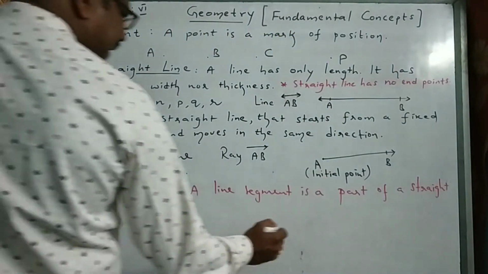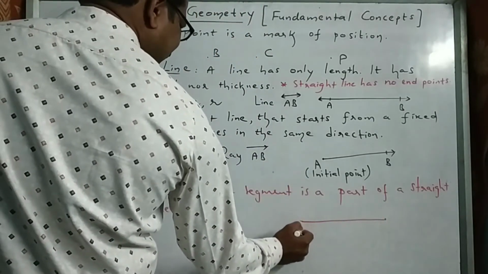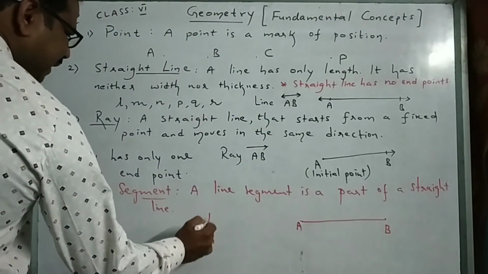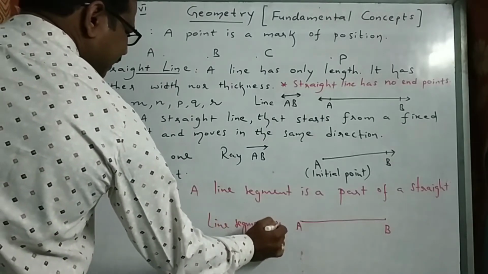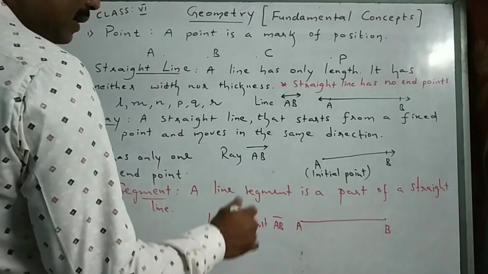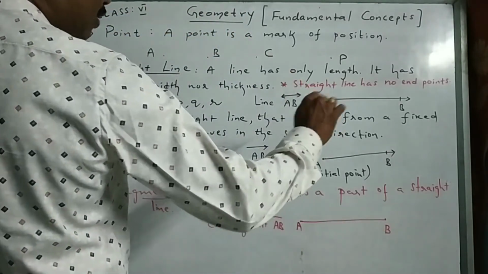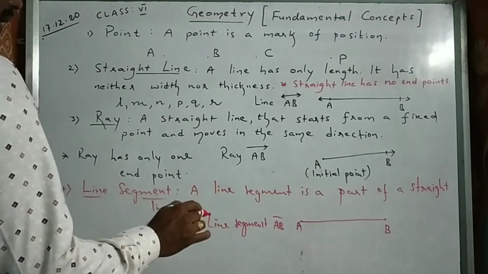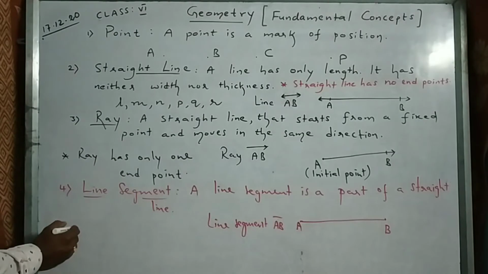Straight line means, what did I tell you? It has no end points. But line segment means it has exactly two end points. That is AB. Line segment AB. You read it as line segment AB. How many end points does it have? It cannot extend both the sides because both sides we have dots. If there is a ray, an arrow mark, it can move further. But if there is a dot mark, it cannot move further. So line segment has two end points, right?